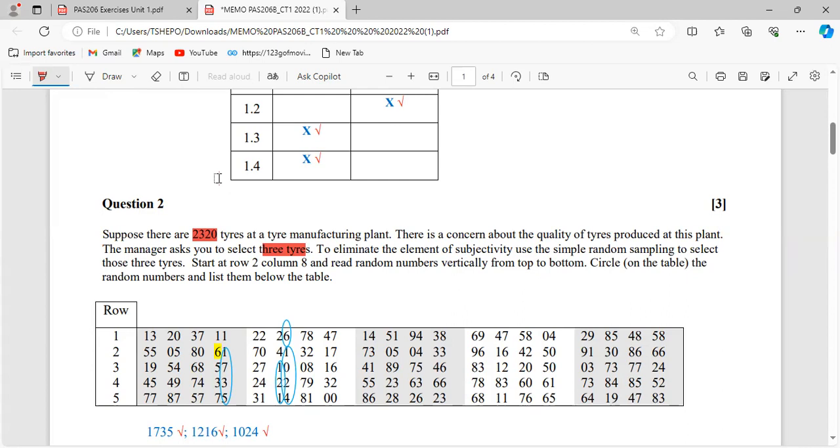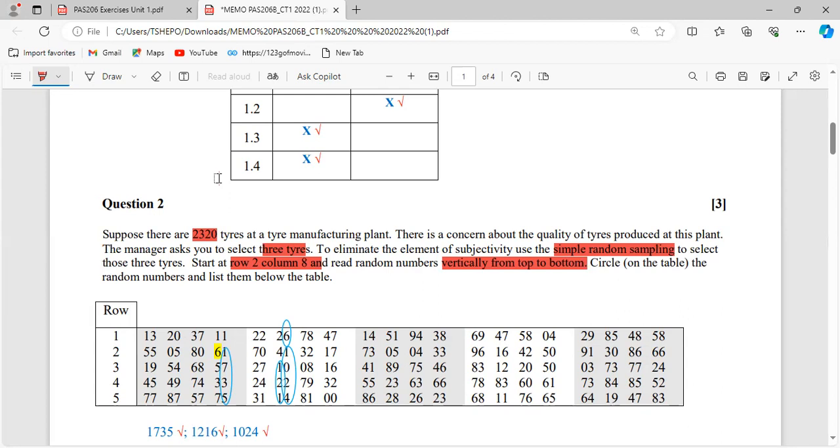Use simple random sampling to select these 3 tires. Start at row 2, column 8, and read random numbers vertically from the top to bottom. Circle on the table the random numbers and list them below.